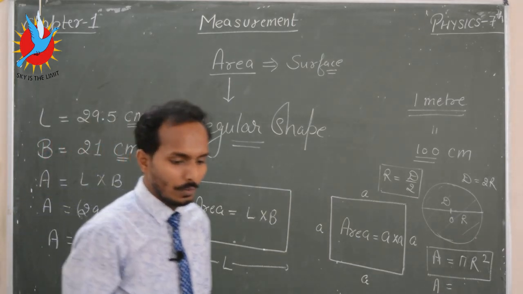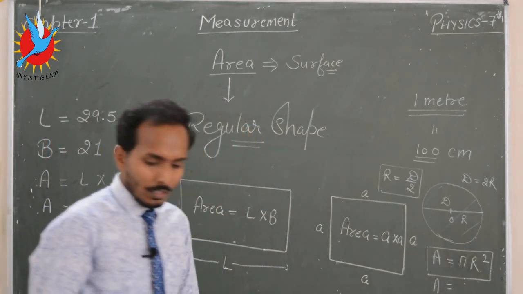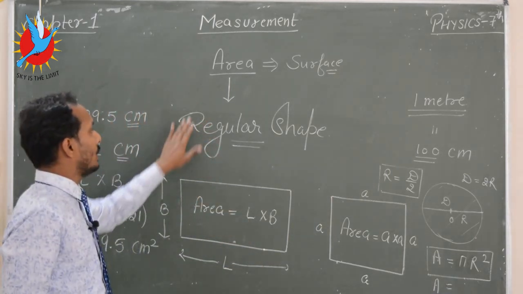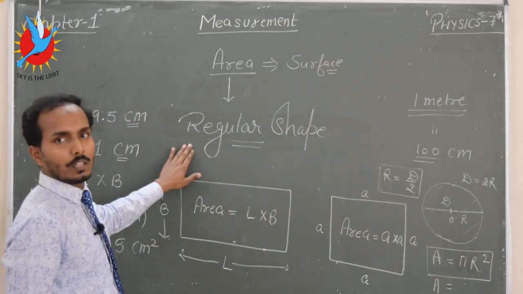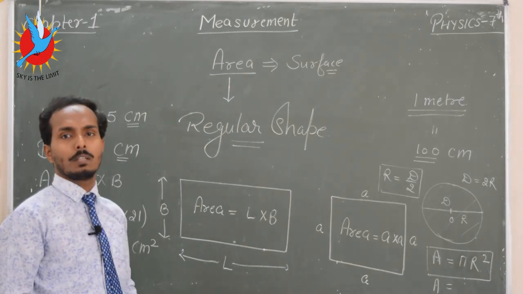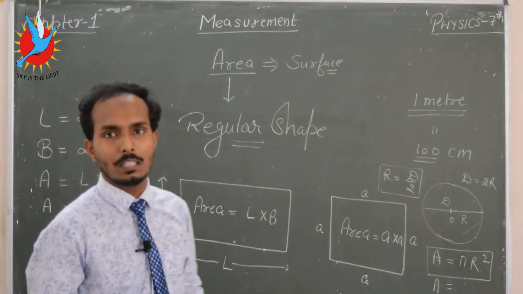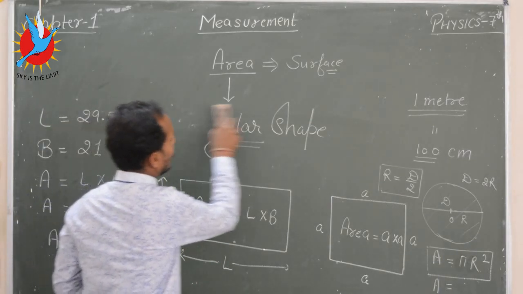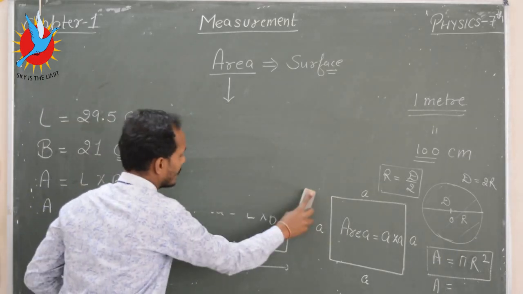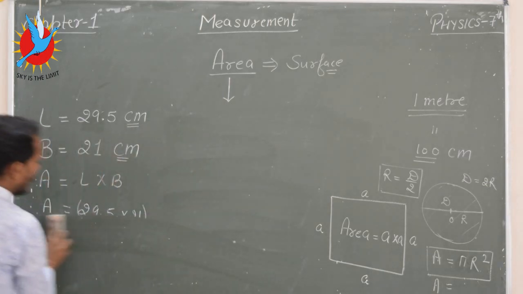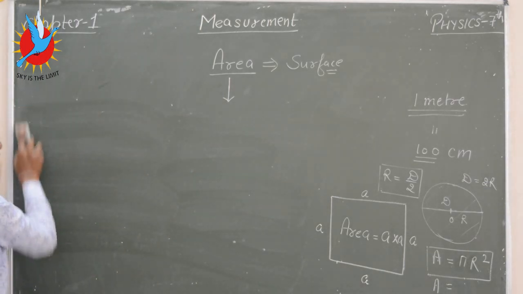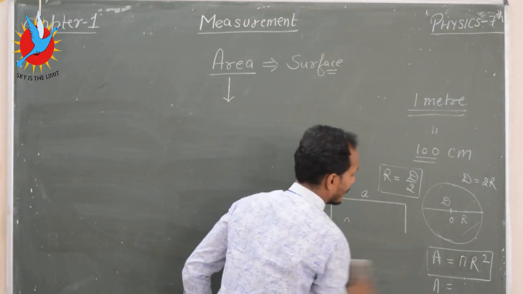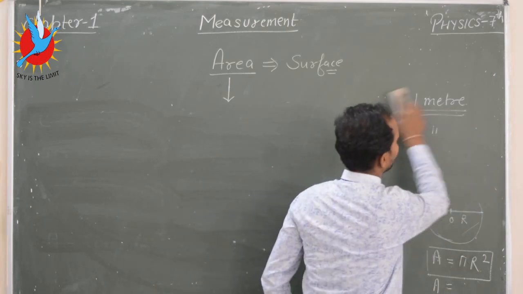Okay, now this is the method for a regular shaped body. If you have an irregular shaped body, then how can you measure the area? For an irregular shaped body, we use the approximation method, or you can say the approximation formula.